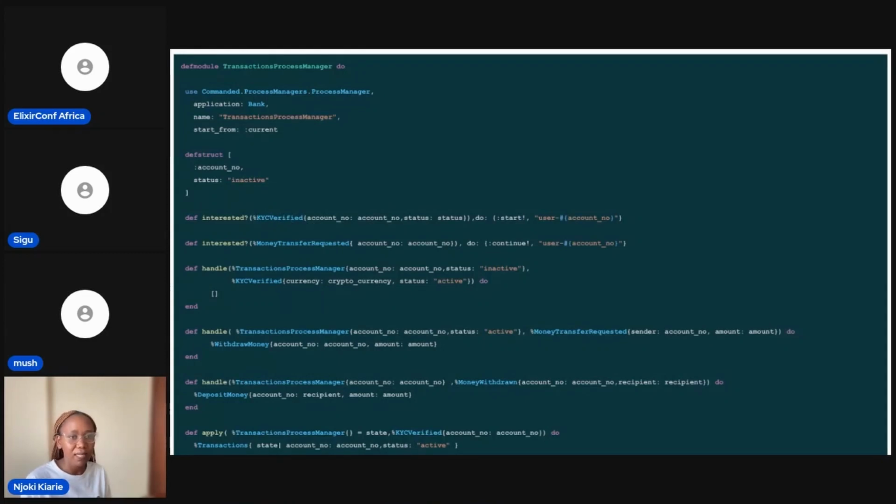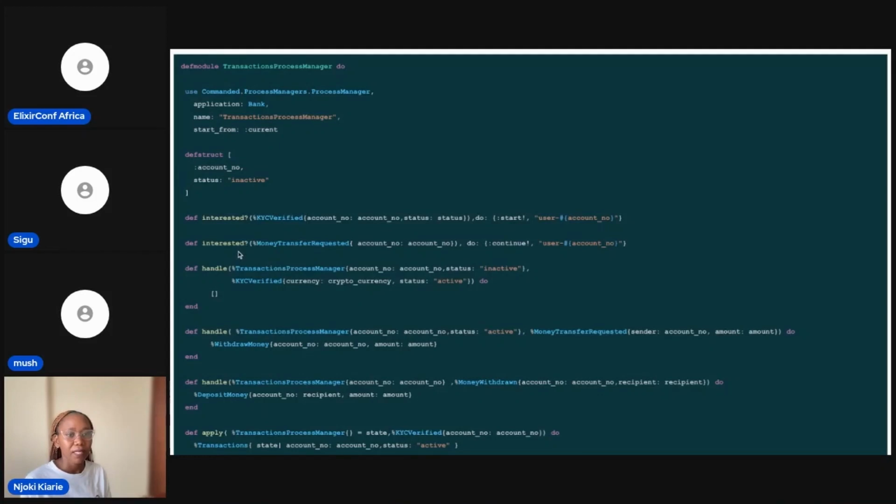And we could start it at account created, but then users can create an account and then never do anything with it. And then we just have a process that's running, and it's not being used, so we're just using resources. So we have decided that we are going to start this process when a user is verified, because now we know they're serious and they need this account.